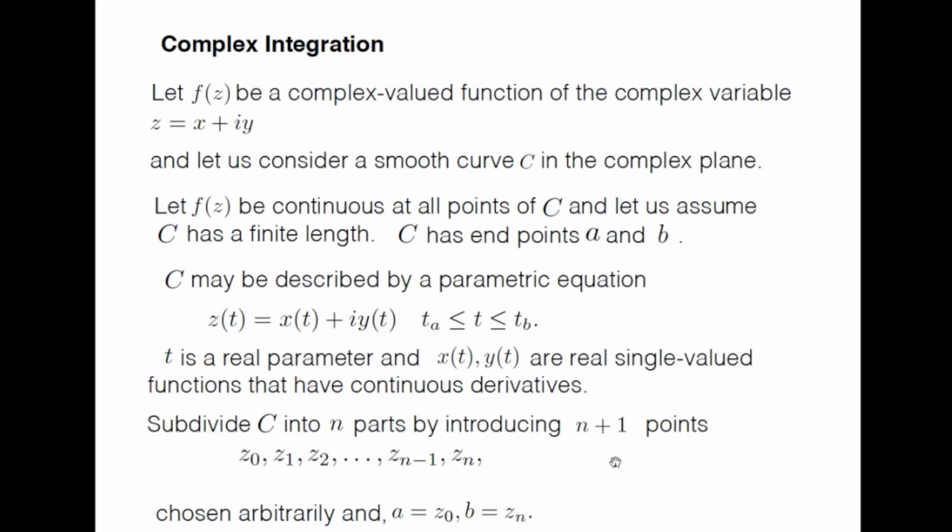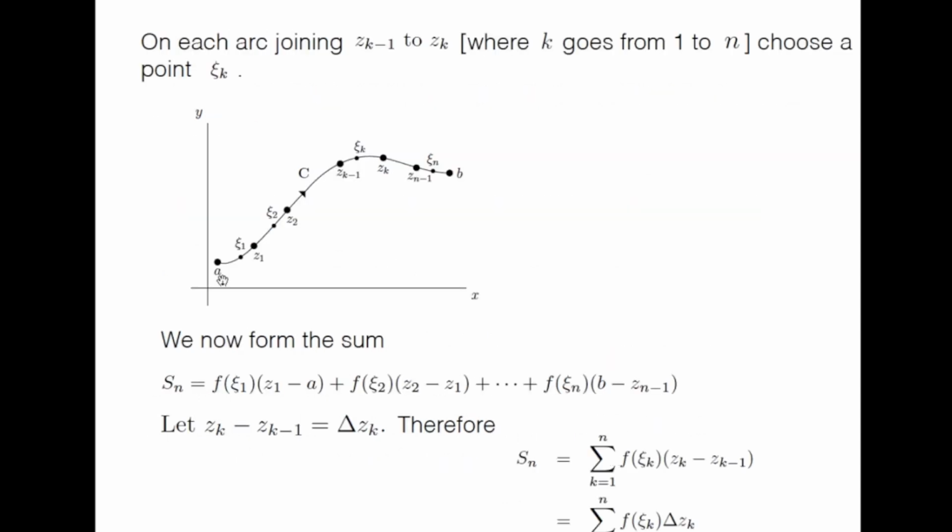So this is the curve C, the differentiable smooth curve. And we consider all these points arbitrarily: z1, z2, z_{k+1}, zk, z_{n-1}, and zn equal to b and z0 equal to a, like that.